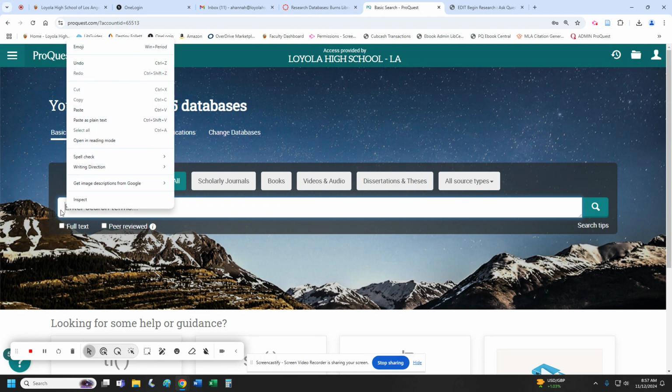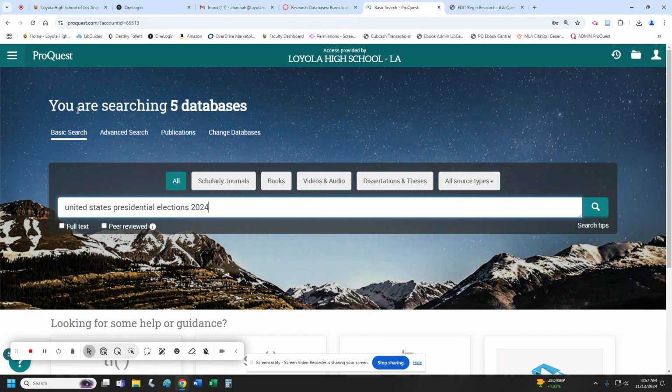So I've already typed it out. I'm going to paste it here. It's very simple, natural language use here, and we want to make sure that it's going to talk about the 2024 elections and specifically the presidential elections.